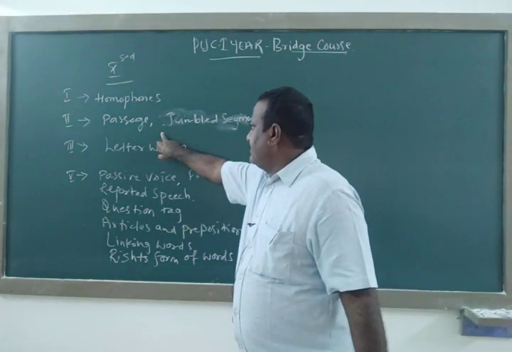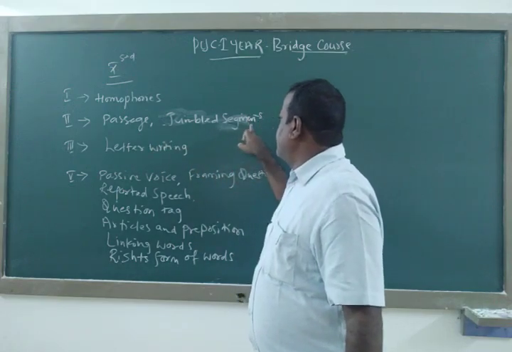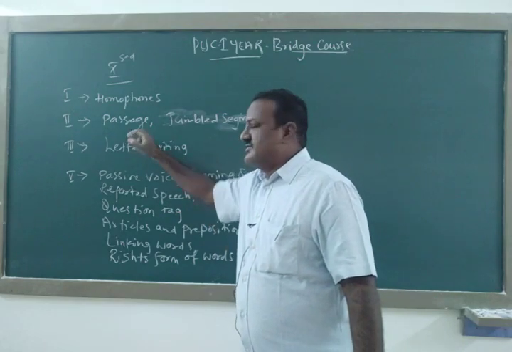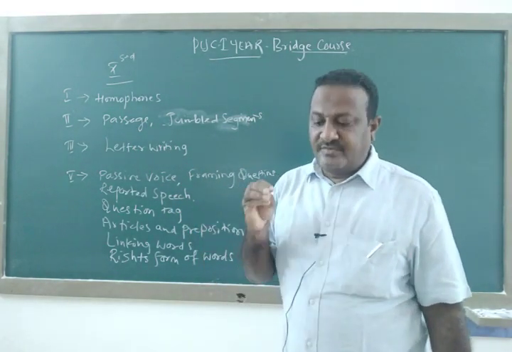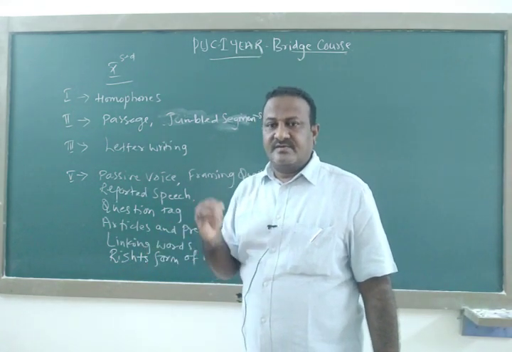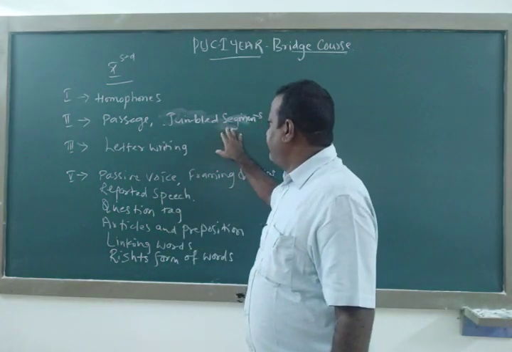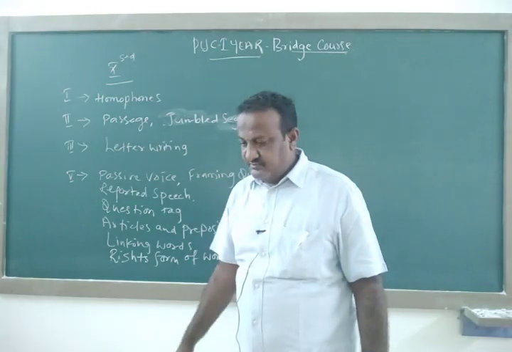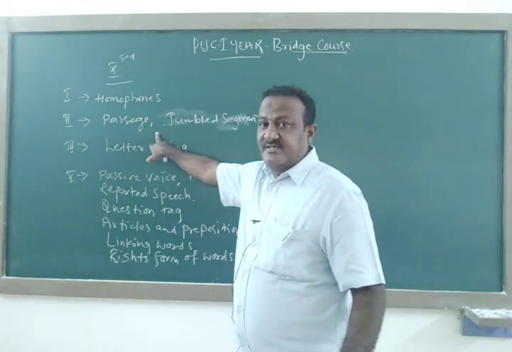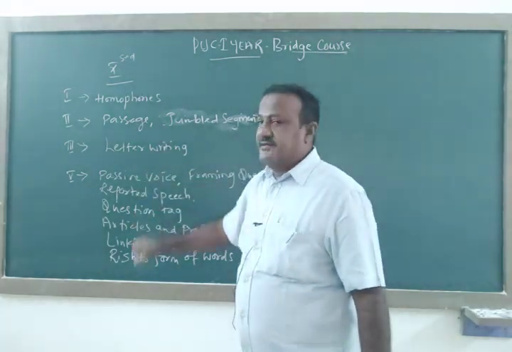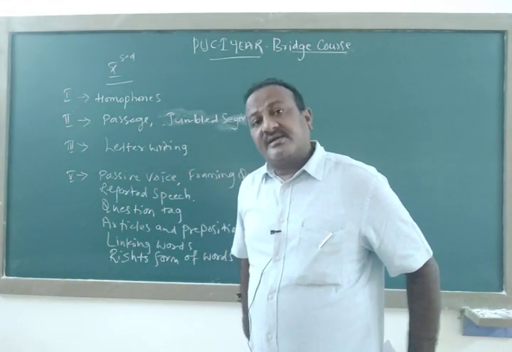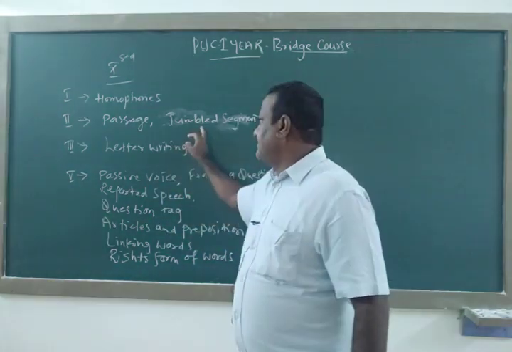When you come to the second one, passage and jumbled segments, passage will be there in first year as well as second year. Then letter writing, 5 marks. Passage is 10 marks in first year as well as second year, and the jumbled segment will be 2 marks in first year and 1 mark in second year.